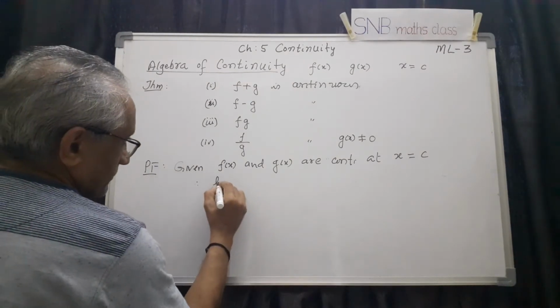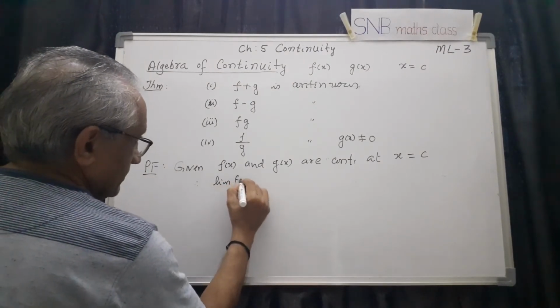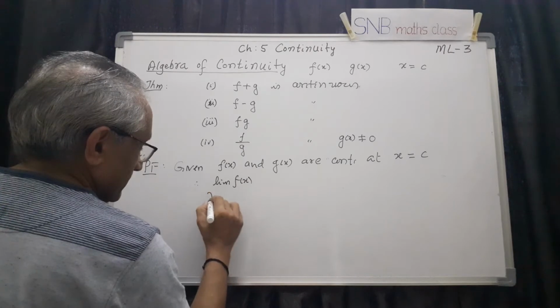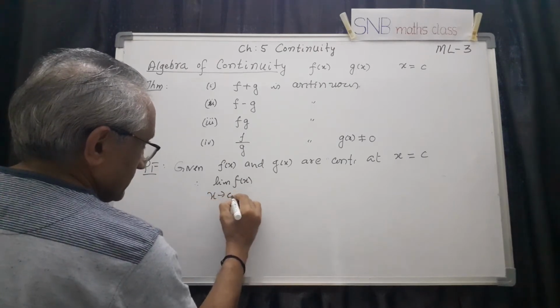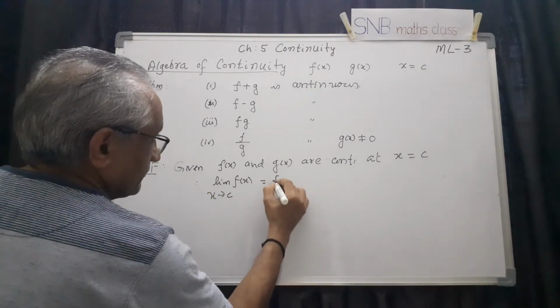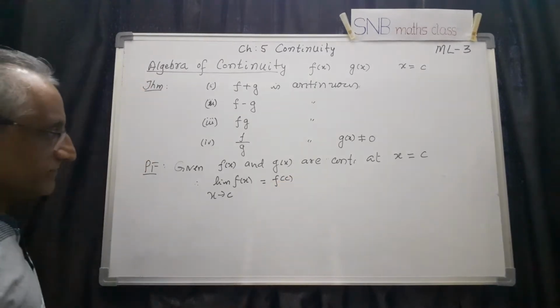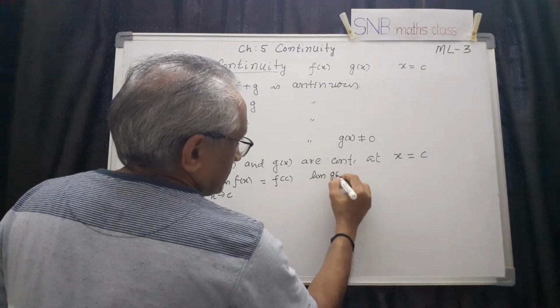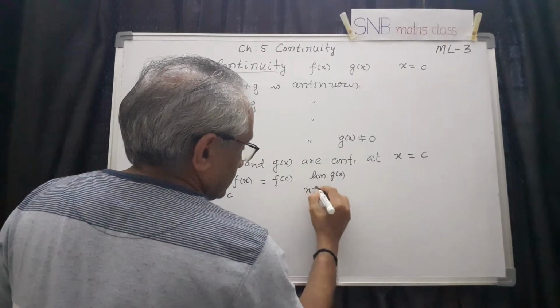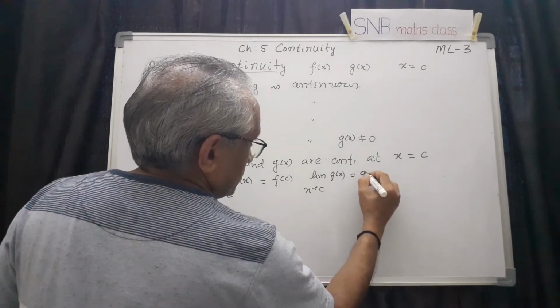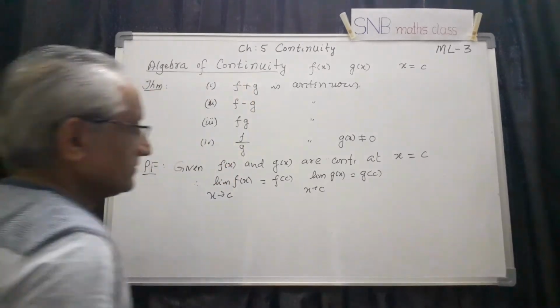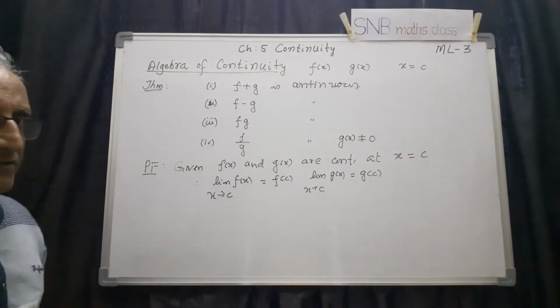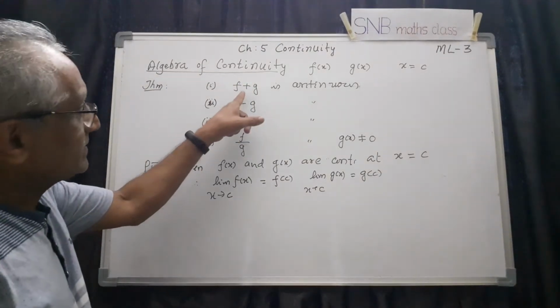Therefore, what should happen is limit of f of x as x tends to c must be f of c, and limit of g of x as x tends to c must also be g of c. So this is the condition because they are continuous. Now we have to show that f plus g is also continuous.